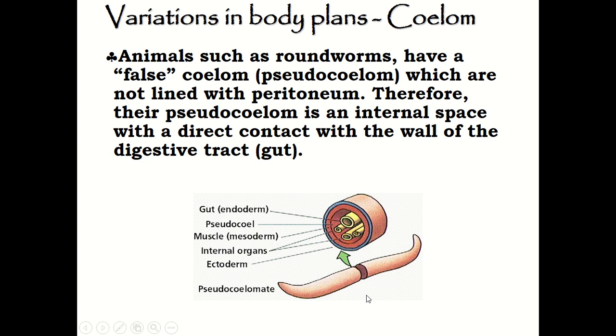Meanwhile, some animals do have a false coelom, which is known as pseudocoelom, which is not lined with a peritoneum. Therefore, the pseudocoelom is an internal space with direct contact with the wall of the digestive tract, or gut. As you can see here, this is the gut, and this is the internal organ, and this is the mesoderm, in which the gut is in direct contact with the wall of the digestive tract.